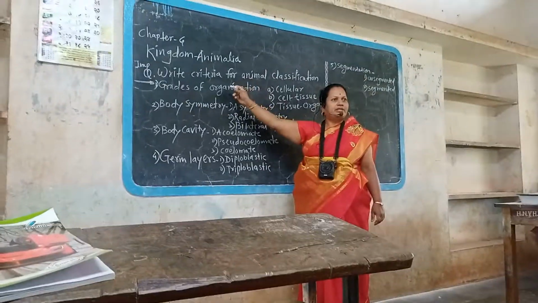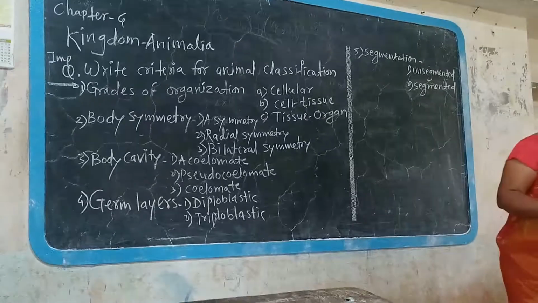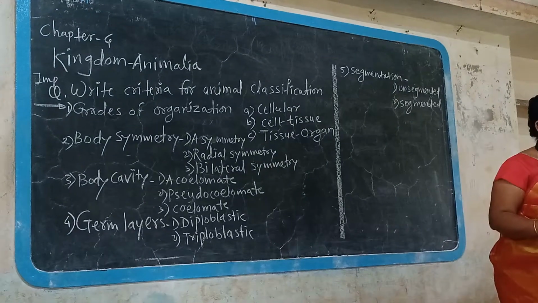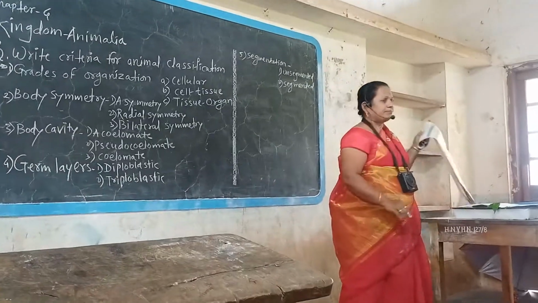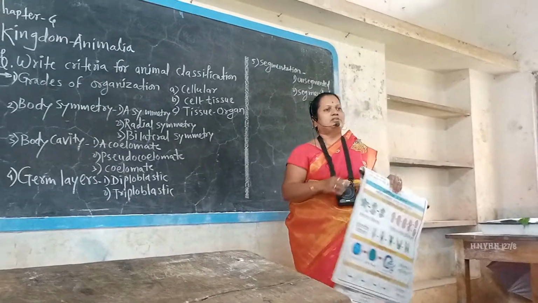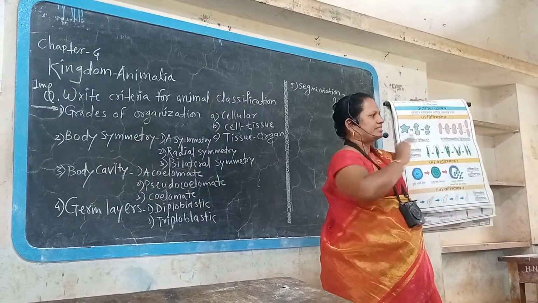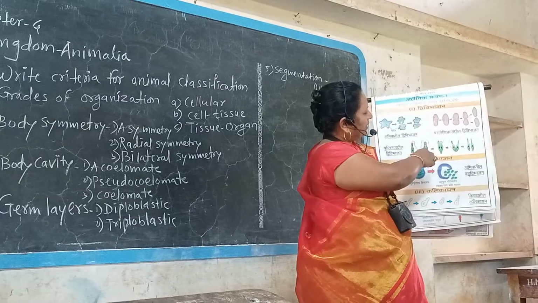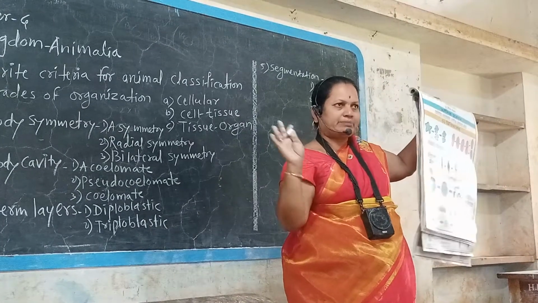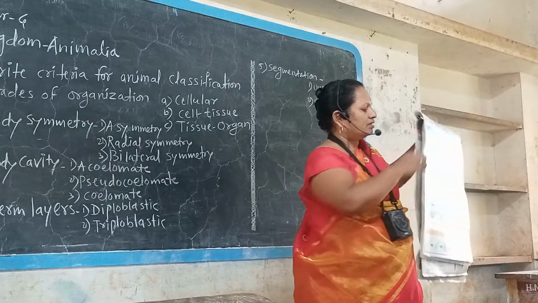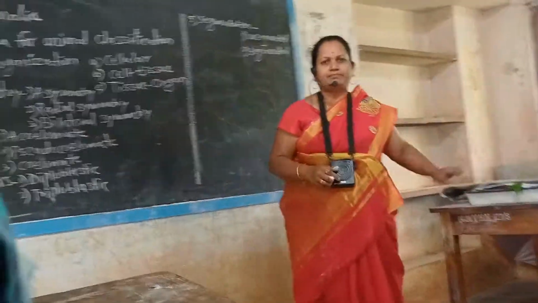Animalia. Kingdom Animalia includes the classification of animals according to their different body structures, body plan, body symmetry, cell aggregation. In that way, many unicellular organisms are there, like amoeba, paramecium, euglena. You can observe their body symmetry and body characteristic features of animals.